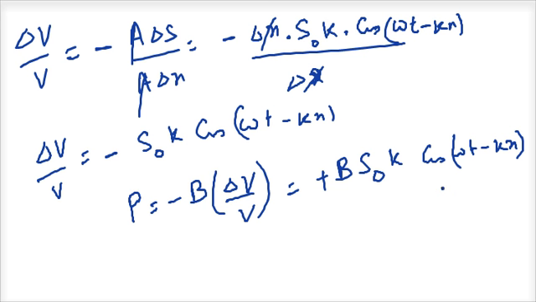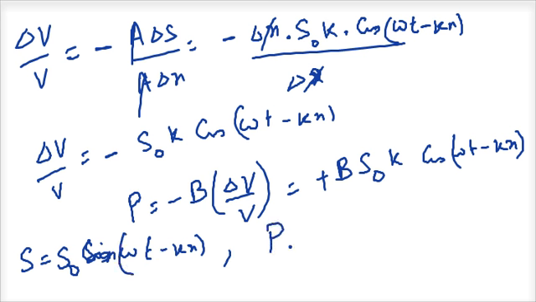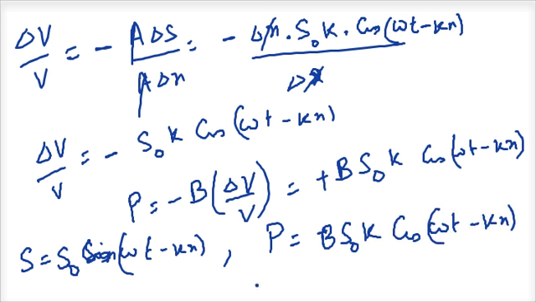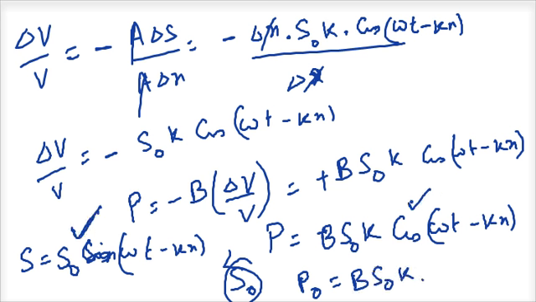So if the displacement wave is s0 sine omega t minus kx, the pressure wave is equal to B s0 k cos omega t minus kx. If there is a maximum displacement of s0, that P naught will become equal to B s0 k, and very clearly if this is a sine function, this is becoming a cos function.